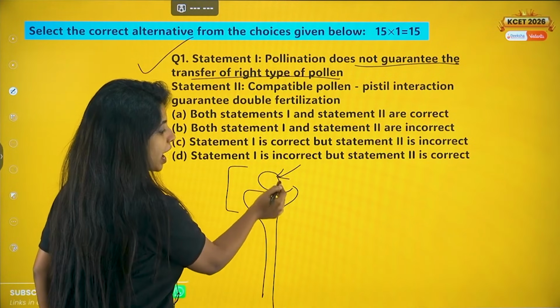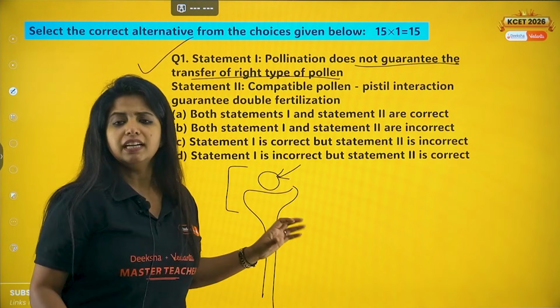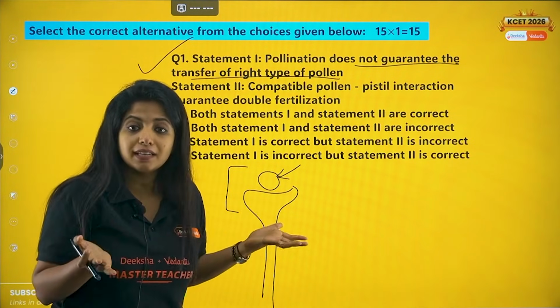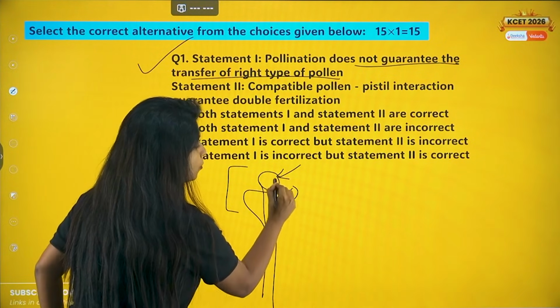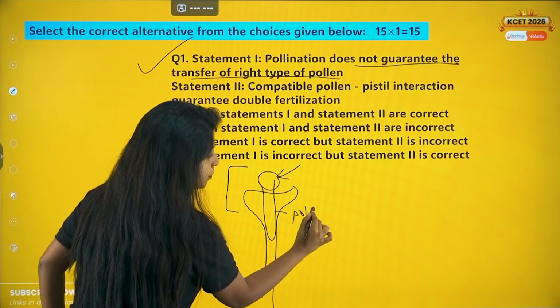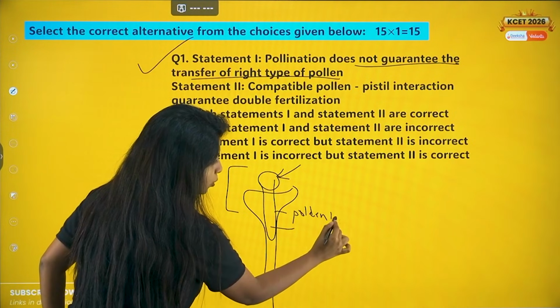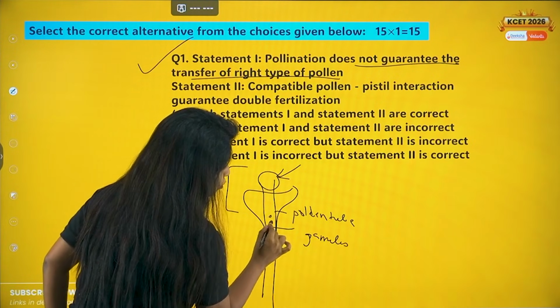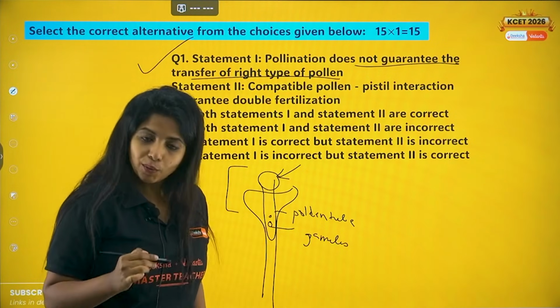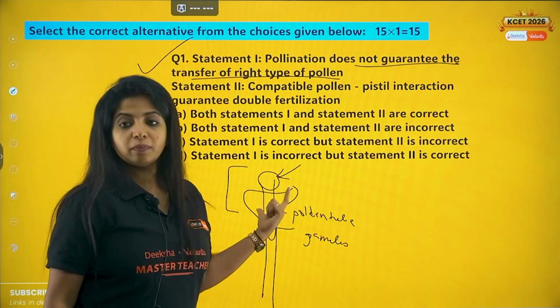When the chemical interaction is happening over here, it's totally fine. We say that this is compatible, which is why the pollen grain which is there, it will form a pollen tube. It forms a pollen tube and transfers gametes. How many gametes? There will be 2 gametes per pollen tube. This is what you mean by compatibility.